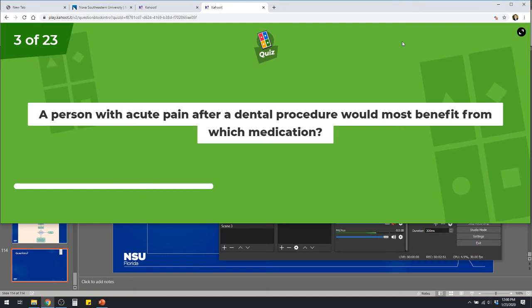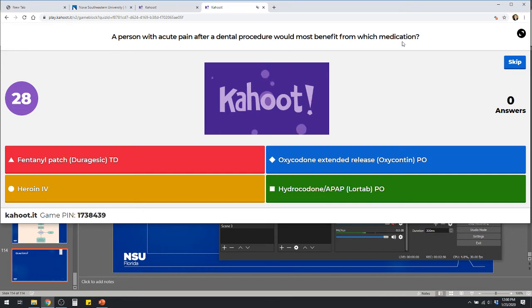A person with acute pain after a dental procedure would most benefit from which medication? Fentanyl patch, oxycodone extended release, heroin IV, or hydrocodone acetaminophen.